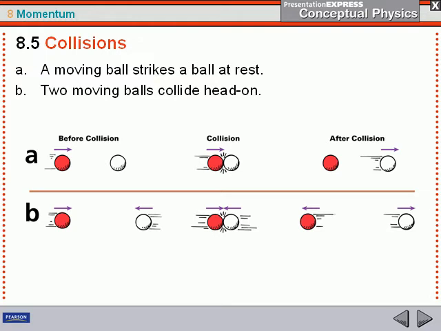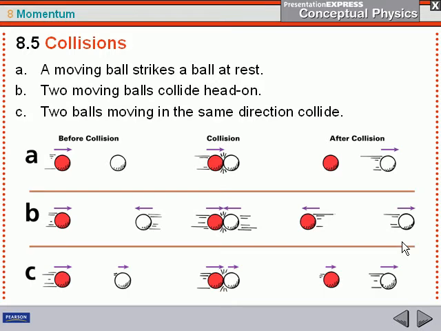Now let's look at two balls moving towards each other and colliding. You can see the velocities before and the velocities after are equal, but opposite. So the momentum is conserved during the collision. They both should move away from each other at the same speed. And if you have two balls moving in the same direction, and a faster ball overtakes a slower ball, it's going to transfer momentum to that second ball, and the second ball is then going to pick up speed after the collision.